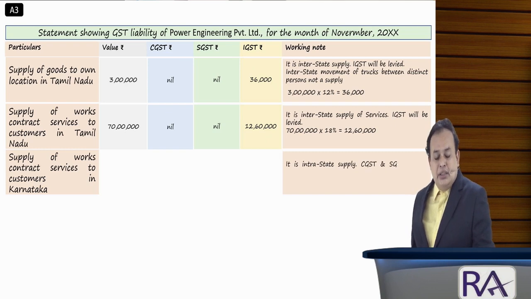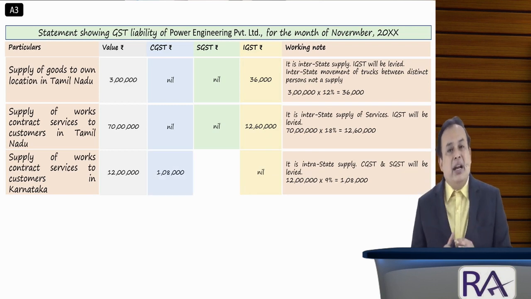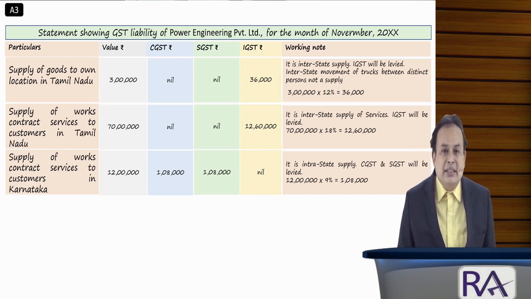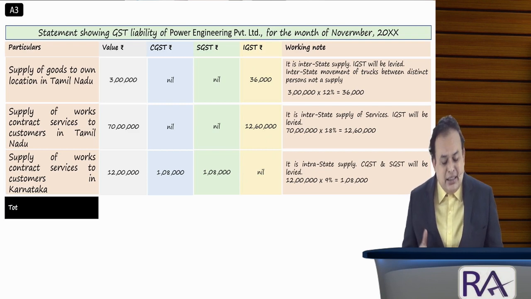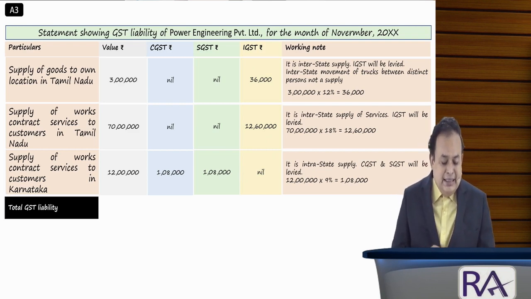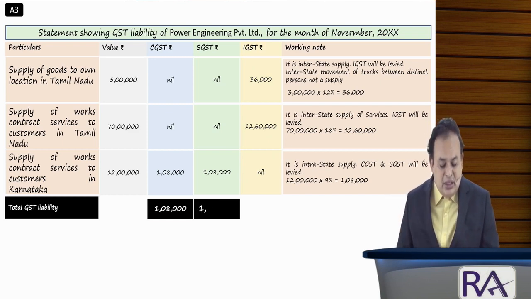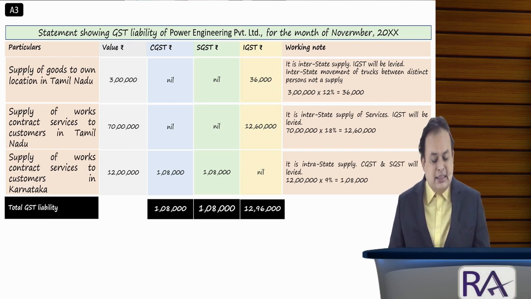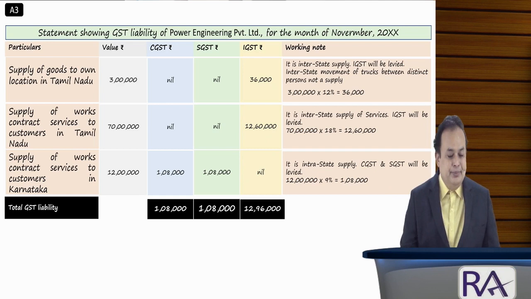Namely, on 12 lakhs, 9% CGST is rupees 1,08,000, SGST 1,08,000, IGST will be nil. Is it clear, my dear sir? Further, the total liability comes to: CGST 1,08,000, SGST 1,08,000, IGST rupees 12,96,000. Is it clear, my dear sir? Please make a note, my dear.